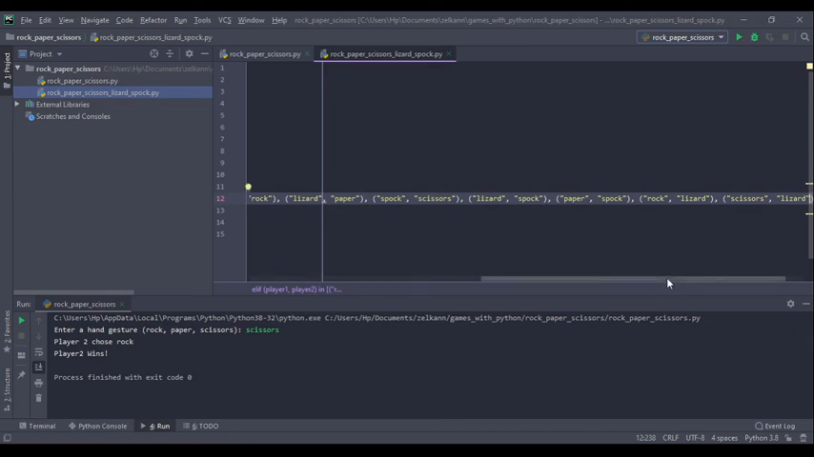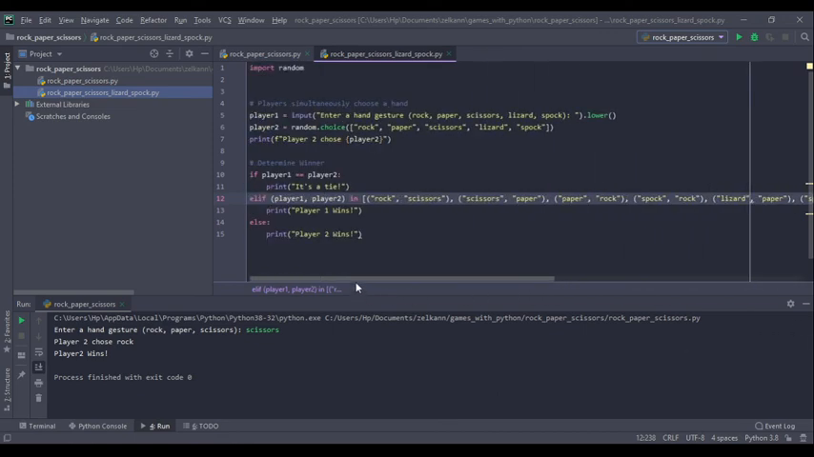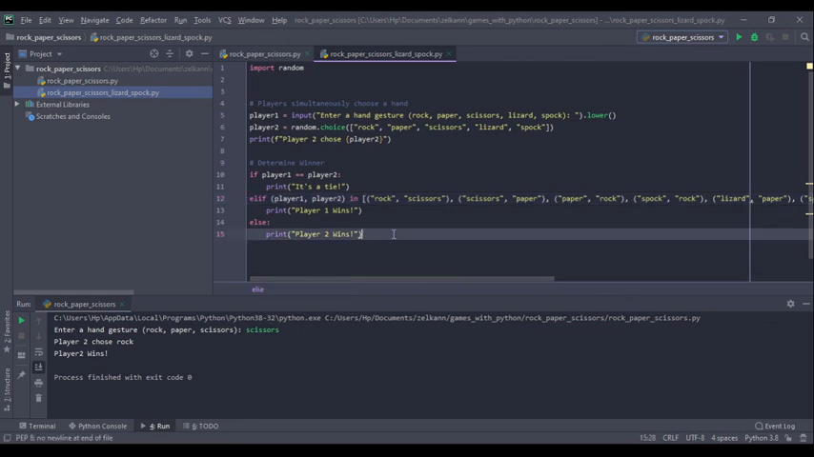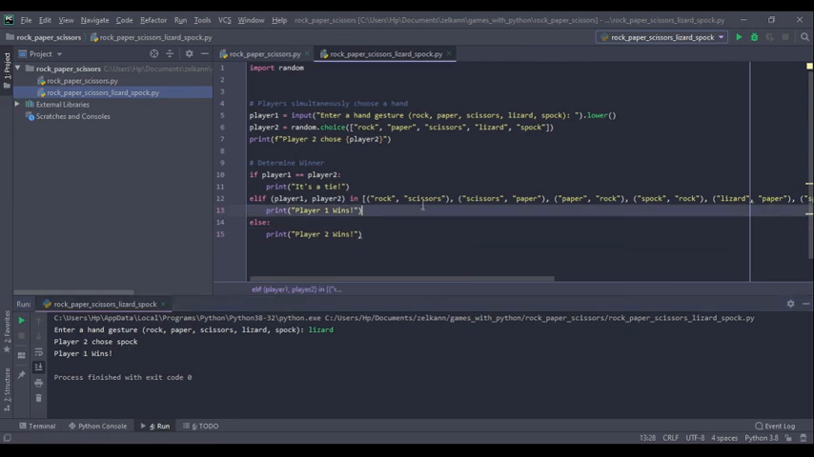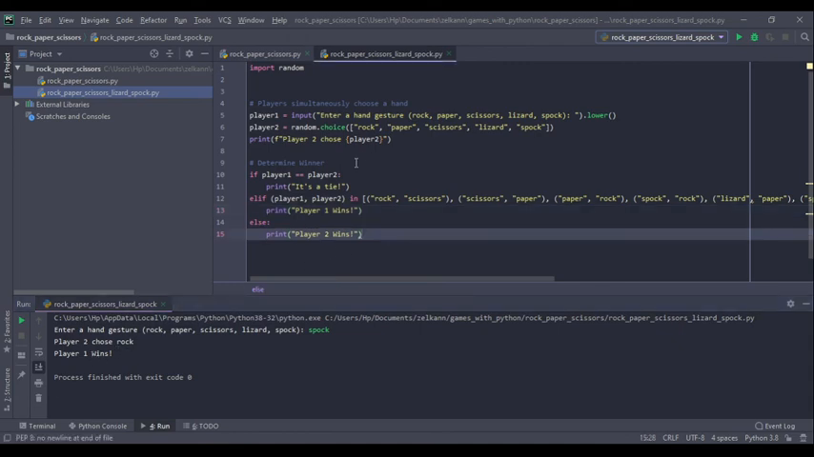So that's it for the variation, and I think we're done. So let's just try to test this variation. Let's try and choose lizard. Player 2 chose Spock. Lizard poisons Spock, so we win. And then let's try Spock. Player 2 chose rock. Spock vaporizes rock, so we win the game. So that's basically for the rock, paper, scissors and the rock, paper, scissors, lizard, Spock.